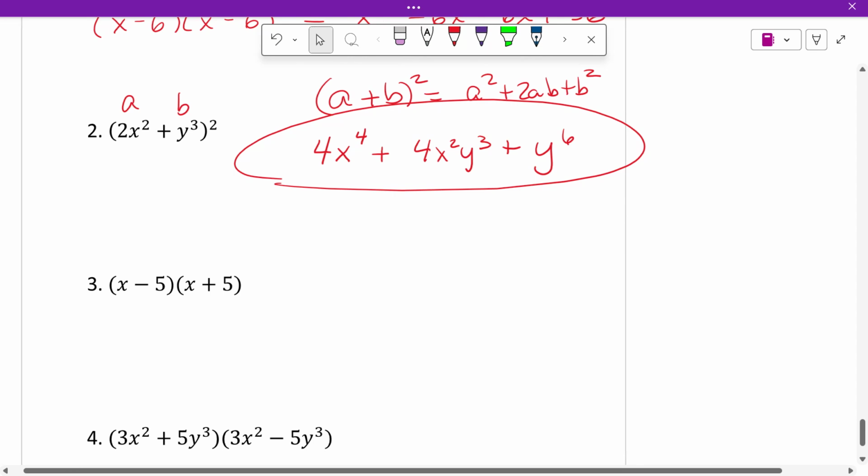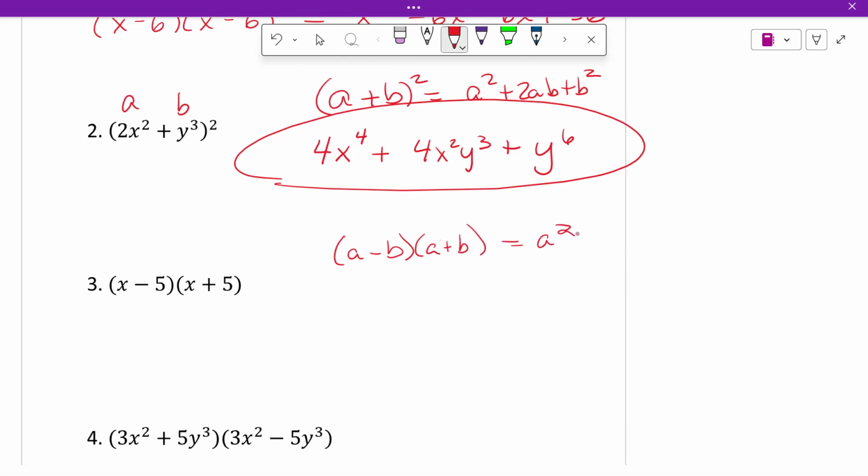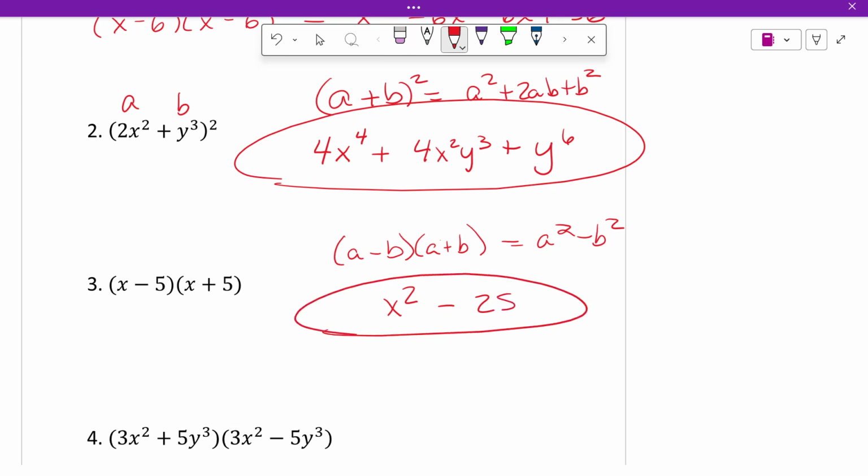This one is difference of squares, which is a minus b times a plus b, which is a squared minus b squared. If they're the exact same thing with opposite signs in the middle, you just square the first one, then it's a minus sign, and square the last one. Boom. Easy peasy. Okay? If you just don't see it, FOIL it. X times x is x squared. Outers is plus 5x. Inners is minus 5x. Last times last is minus 25. Well, 5x and negative 5x cancel and you get x squared minus 25.